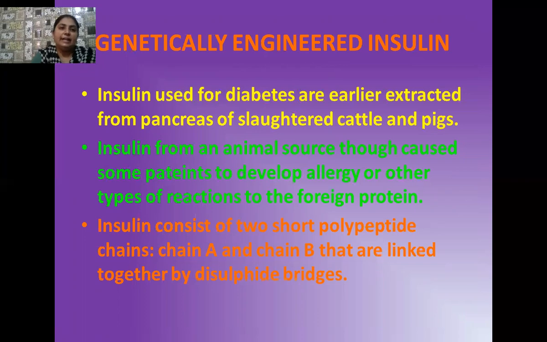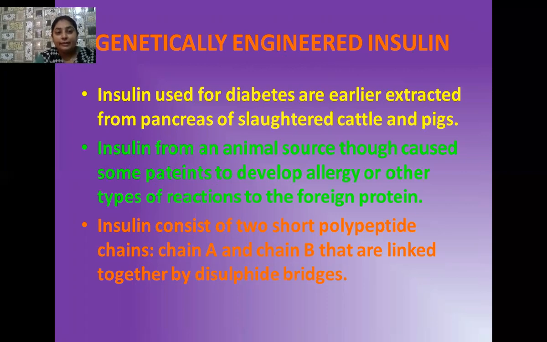So what was the early criteria which we adopted? We generally took insulin for the treatment of diabetes earlier from the pancreas of slaughtered cattle and pigs. But the important thing is that this insulin which we isolate from an animal source, when it is injected into the body of the patient, develops different types of allergic reactions. And the body's immune system gets active and shows various types of reactions towards this foreign protein.